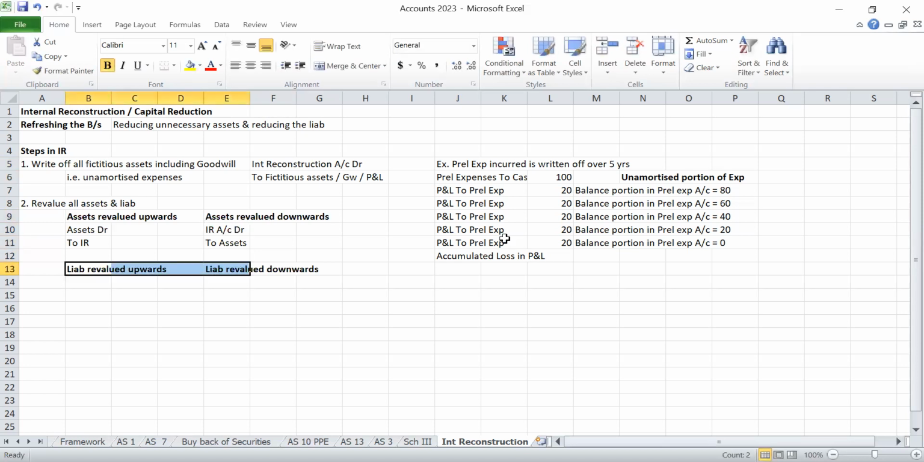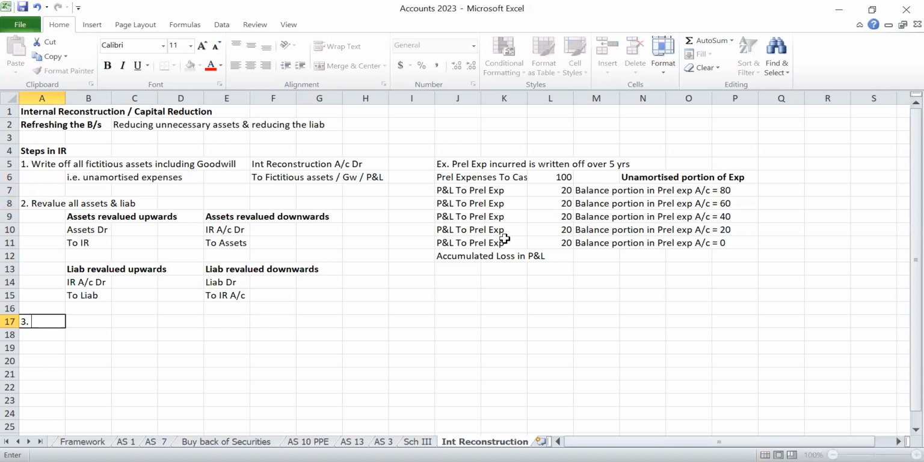Like that, liability revalued upwards. Liability has a credit balance. To increase the liability, we have to credit, again by creating an internal reconstruction account. Then liability revalued downwards. We have to reduce the liability. Liability has a credit balance. To reduce the liability, we have to debit the liability by creating an internal reconstruction account. So first step, you have to remove fictitious assets, including goodwill and accumulated losses in the profit and loss account. Then you have to revalue all the assets and liabilities.